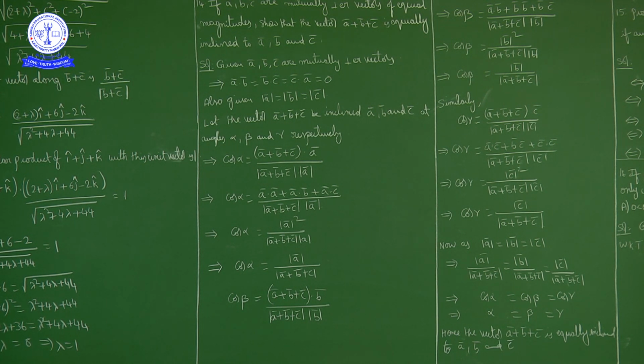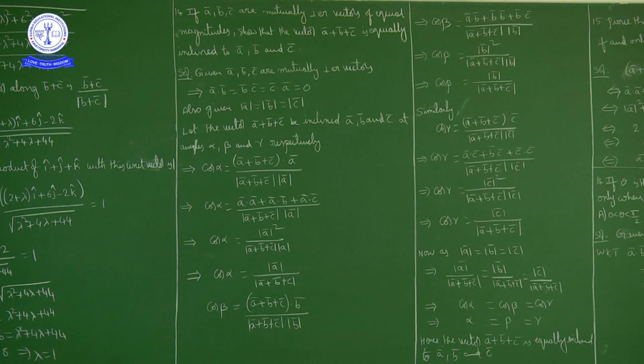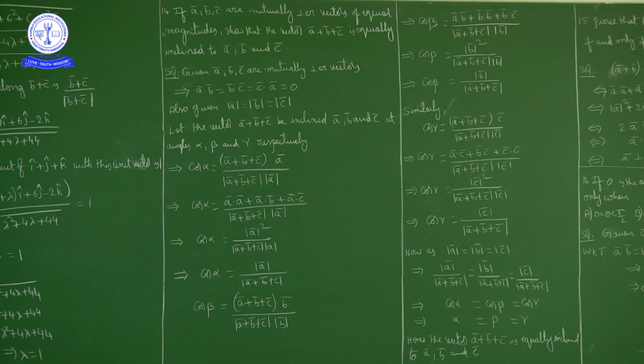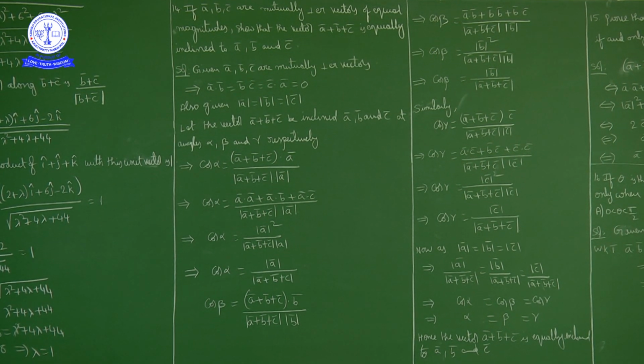So here it is given that a bar, b bar, c bar are mutually perpendicular vectors. So a bar perpendicular to b bar, a bar perpendicular to c bar, b bar perpendicular to c bar: a bar dot b bar equal to 0, a bar dot c bar equal to 0 and b bar dot c bar equal to 0. Of equal magnitude means magnitude of a bar, magnitude of b bar and magnitude of c bar are equal.